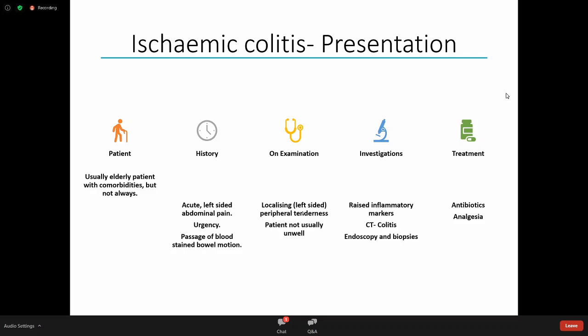They may have a fever. They do have sometimes left-sided tenderness peripherally in their tummy. They're not usually particularly terribly unwell. The inflammatory markers may be raised. A CT scan would show segmental colitis, and you can confirm the diagnosis with endoscopy and biopsies. And generally, it's treated with antibiotics, analgesia, and generally they get better.